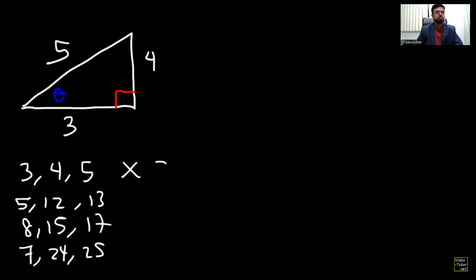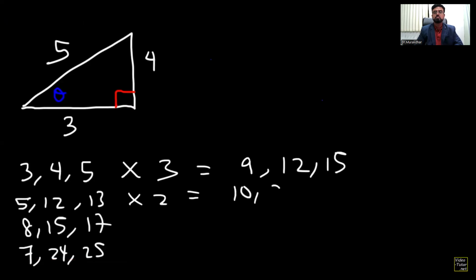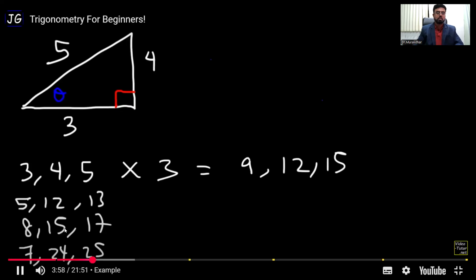For example, if we multiply this by 2, we'll get 6, 8, 10. That can also work. Or if you multiply it by 3, you get the 9, 12, 15 triangle. If you multiply this one by 2, you get the 10, 24, 26 triangle. Those are also special triplets. They work with any right triangle.